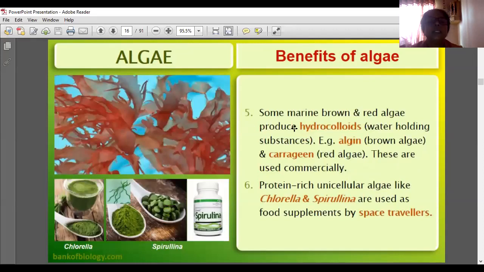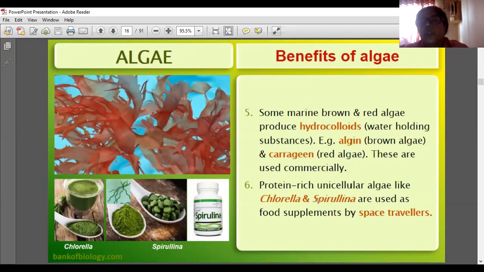Benefits of algae. Some marine and red algae produce hydrocolloids, that is, water-holding, water-absorbing substances. Examples are algin from brown algae and carrageen from red algae. These are used commercially as hydrocolloids.